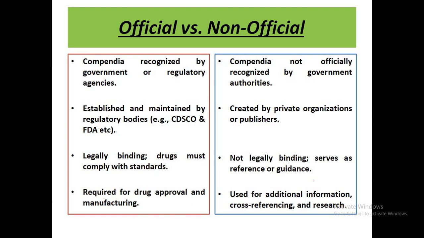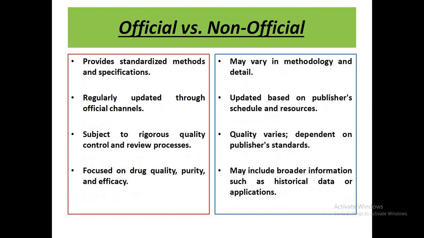In case of the official pharmacopoeias, these are basically used for drug approval and manufacturing purposes, while non-official pharmacopoeias are used for additional information, cross-referencing, and research purposes. The official pharmacopoeias provide standardized methods and specifications for the quality control of pharmaceutical formulations.